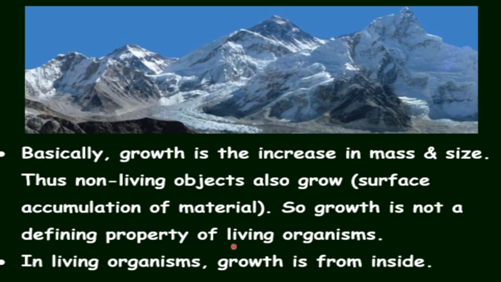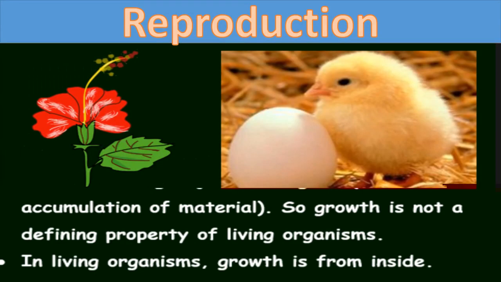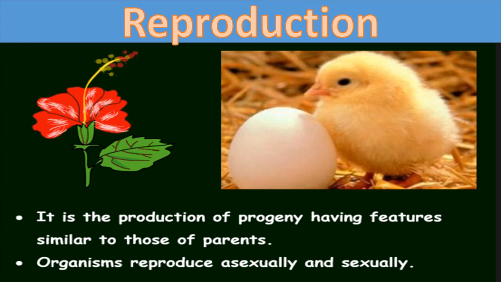Still we can differentiate the growth of living and non-living things. We can say that in living organisms growth is from inside, while in non-living things it can be from the outer side. The next property of living organisms is reproduction. And reproduction is the production of progeny, or you can say next generation, or offspring, having features similar to the parents. So that is reproduction.